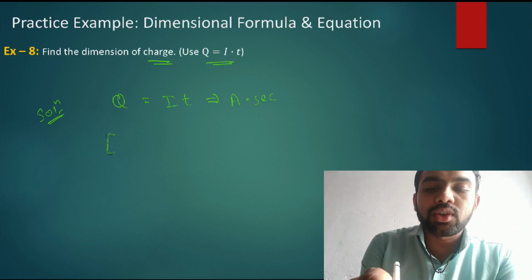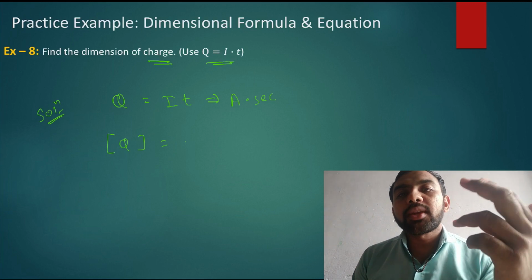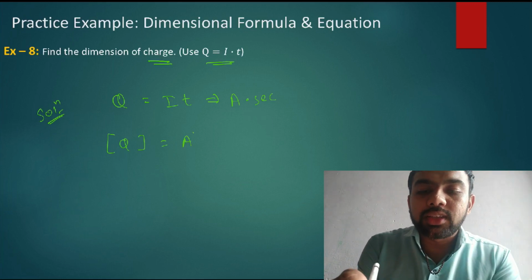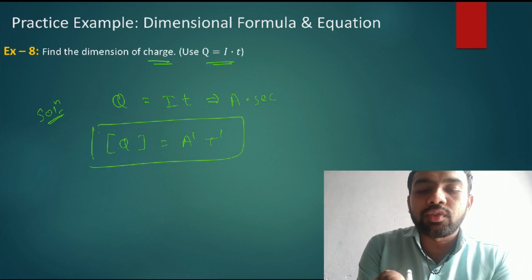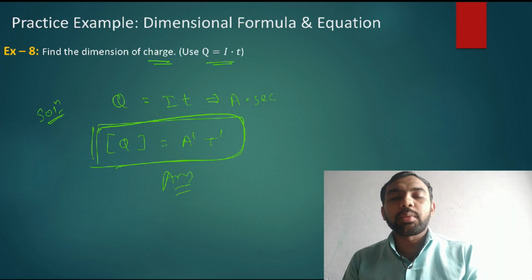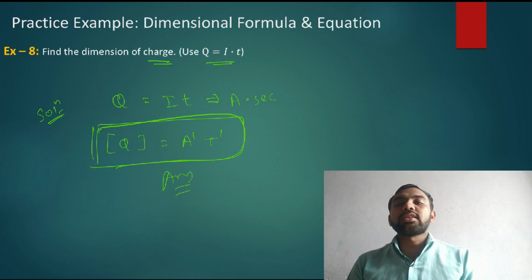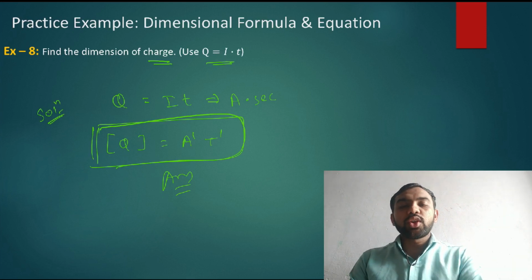So write the dimension of Q. How do we represent ampere in dimension? Ampere is represented by A, so that is A1, and second means T1, so A1 T1. This is the dimension of Q. This is the most important case in electrostatics. All of you must remember this dimensional formula and the unit of charge. The unit of charge is ampere into second.